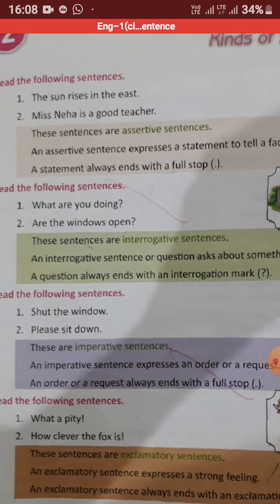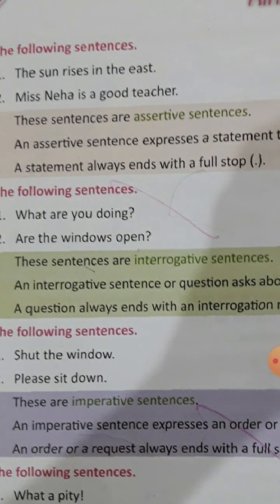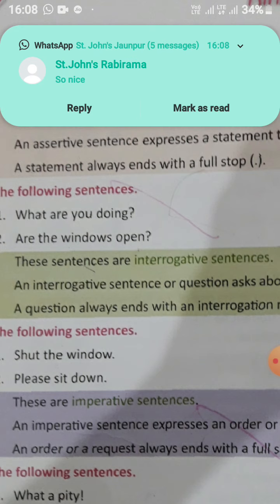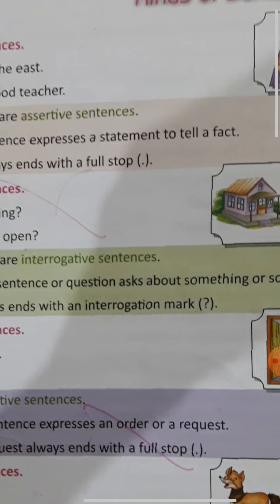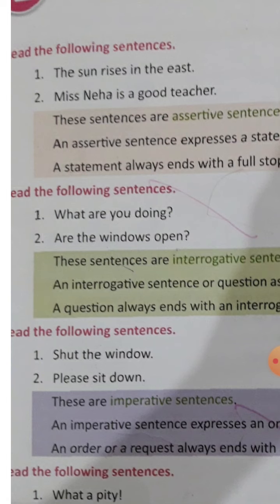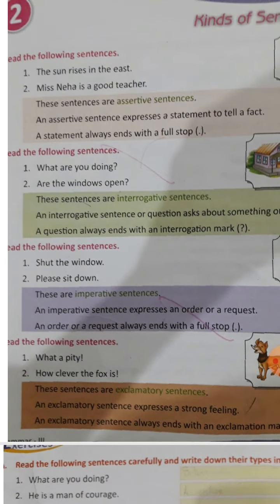Read the following sentences. The sun rises in the east. Miss Neha is a good teacher. These sentences are assertive sentences. An assertive sentence expresses a statement to tell a fact. It means that these sentences simply tell us what action is going on, or they are telling something about anything. Suppose, the sun rises in the east. This is a universal fact. Everybody knows that the sun rises in the east.